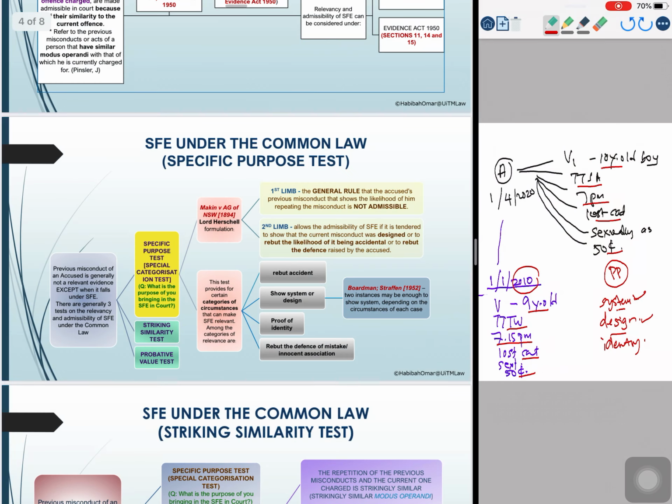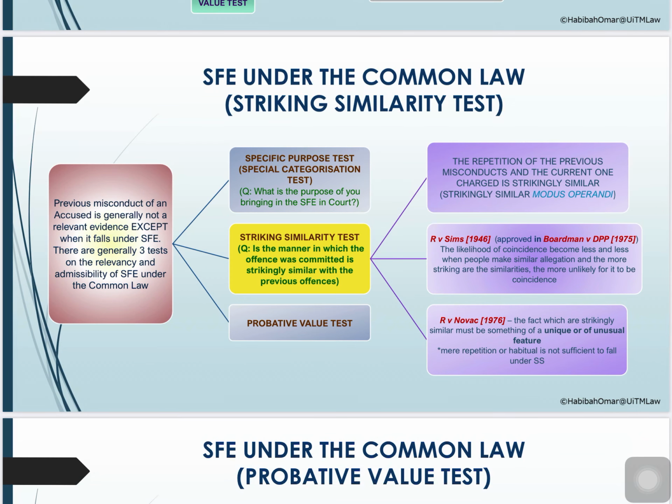All right? Now, the second test to determine whether to allow similar facts evidence is basically by applying the striking similarity test. Now, why or how did the striking similarity test occur? What happened here is that when you have incidents of modus operandi which is the same, the offense that is committed is the same. Now how many times can it be considered as repetition? Basically the case of Straffen says that an offense can be committed twice for it to be regarded as repeating itself.